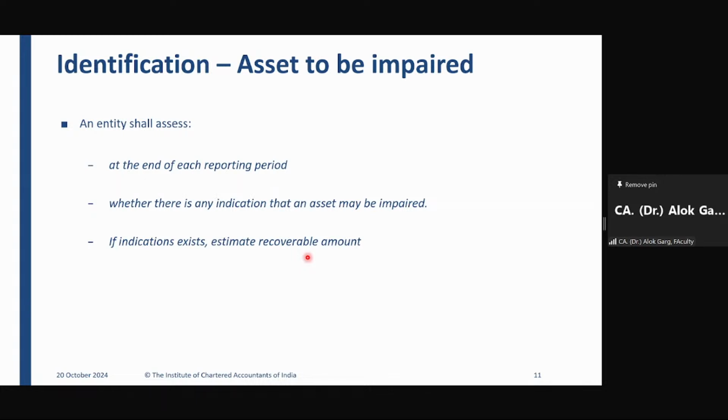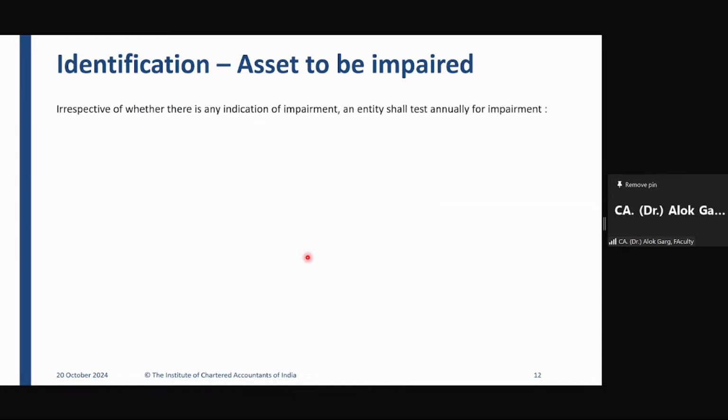Okay, fine. Friends, there are three assets. As I told you, first the company needs to identify whether the asset may be impaired. And for that, at every reporting date, the company needs to see whether there is any impairment indicator, internal or external. If no impairment indicator is there, the company is not required to do any impairment testing. But if the impairment indicator is there, in that case, the company has to do the impairment testing.